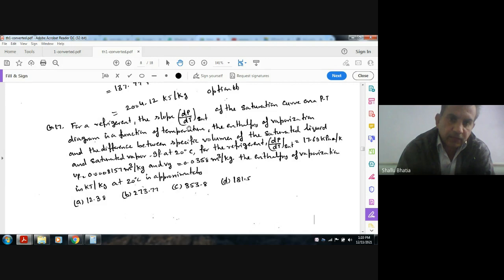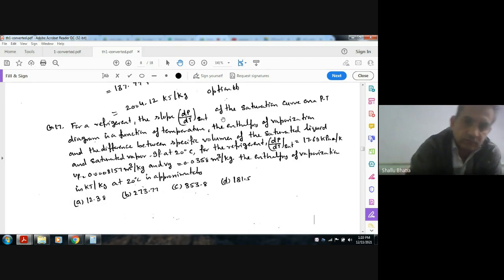If at 20 degrees Celsius for a refrigerant dP by dT saturated is 17.69 kPa per degree Kelvin, Vf is equal to 0.000815 meter cube per kilogram and Vg is equal to 0.0358 meter cube per kilogram, the enthalpy of vaporization in kilojoule per kilogram at 20 degrees Celsius is approximately.